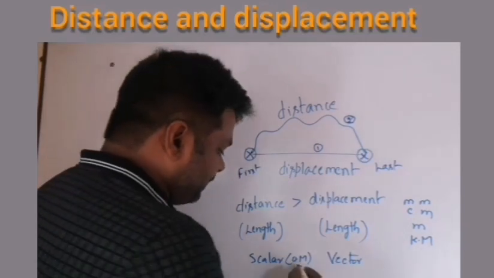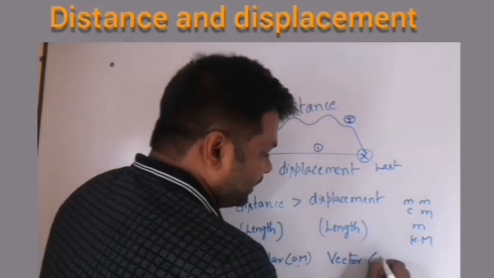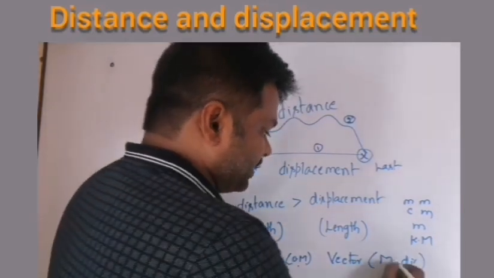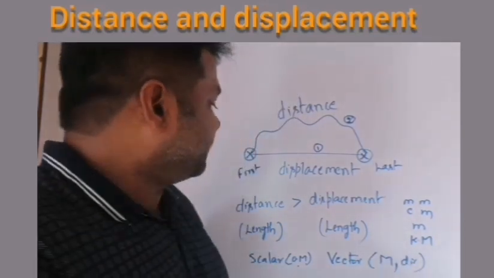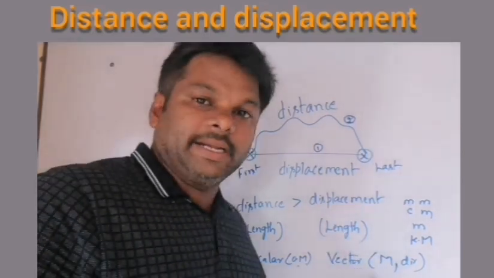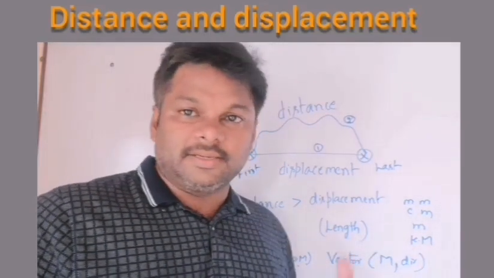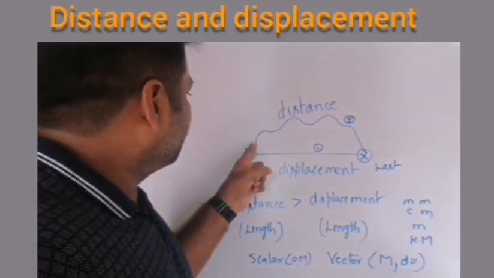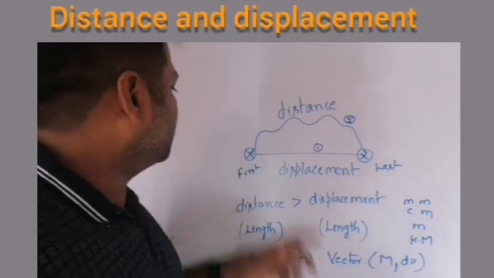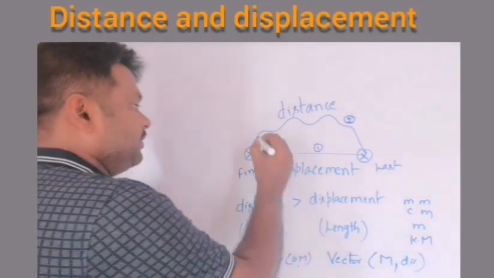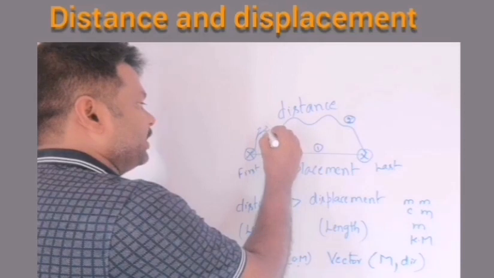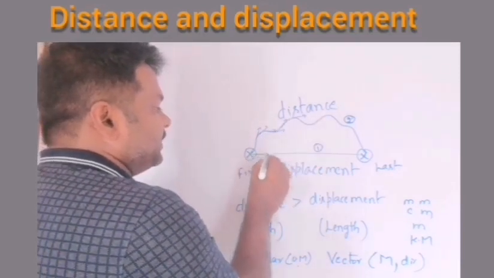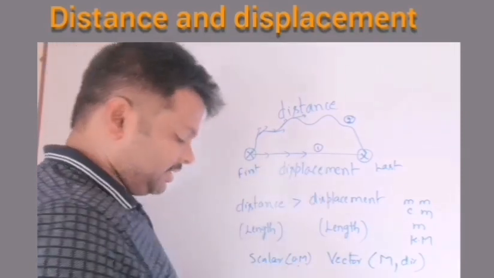A scalar contains only magnitude, but a vector contains magnitude and direction. Displacement is a vector physical quantity and it has magnitude and direction. Why are we not telling direction for distance? Because at each and every point it will change its direction, whereas displacement never changes its direction.